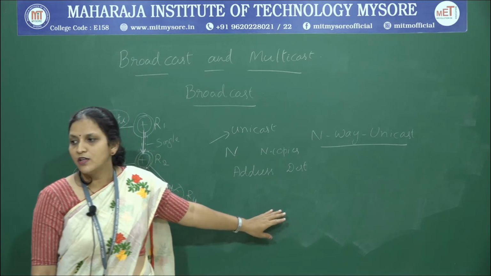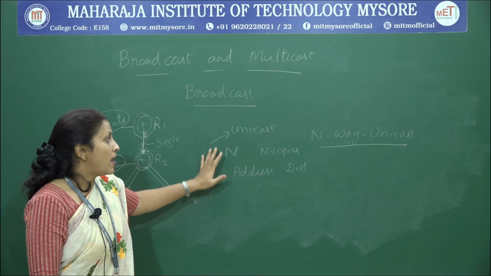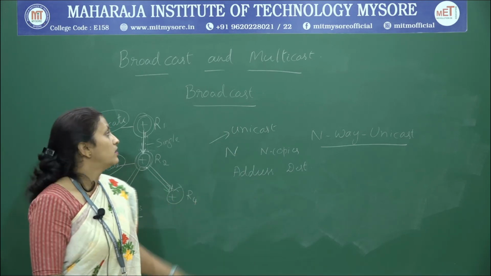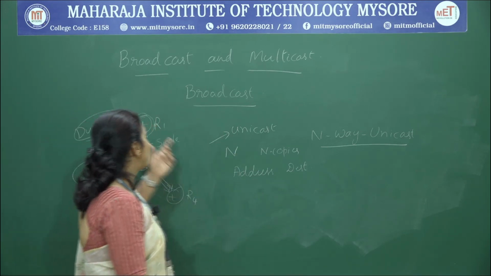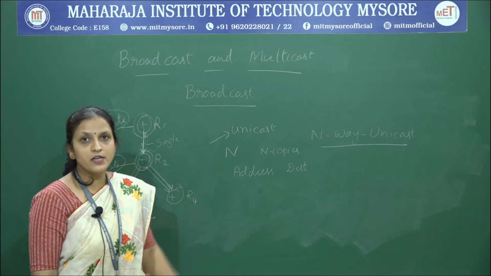But one more drawback of this n-way unicast method is that the source needs to know the address of all the routers that are present in the network.